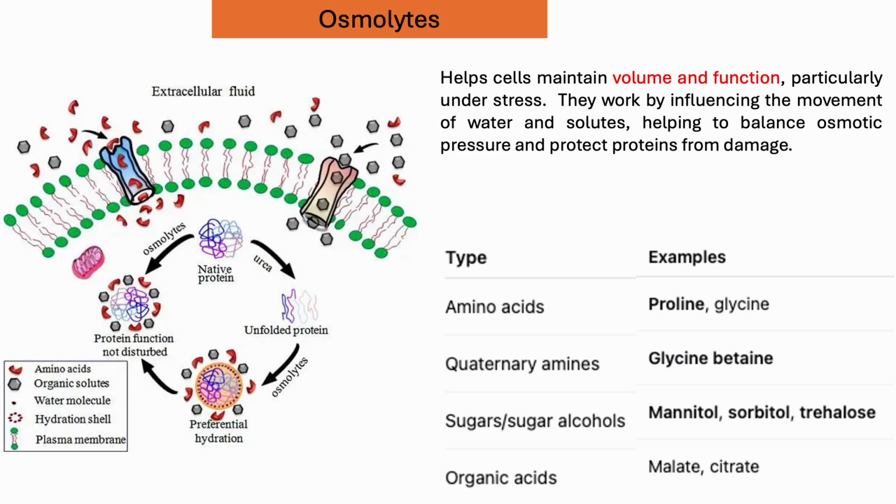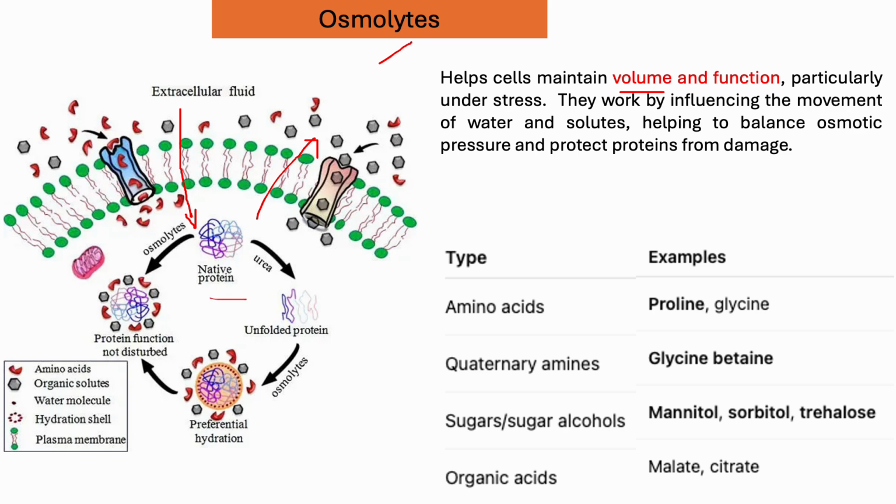So let's talk about osmolytes. Osmolytes help to maintain the volume and function of the cell, particularly under stress, and they help to maintain the fluid level. From extracellular fluid it can come inside, and from inside it can go outside, so it helps maintain the volume and function of the cell.